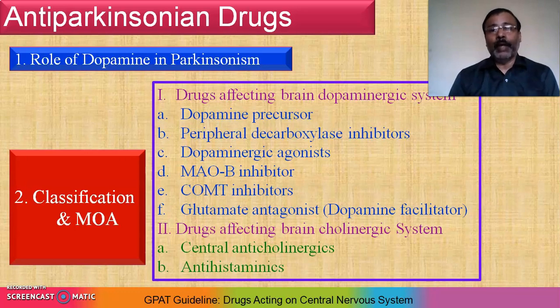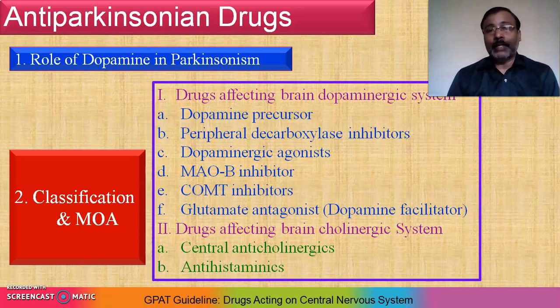Then D, MAO B inhibitor, right? E, COMT inhibitor. F, glutamate antagonist. So whatever the category, whatever the drug, whatever the agent that comes under the first category, they will definitely be helpful in the secretion of dopamine, right? Now check out the second category, right?